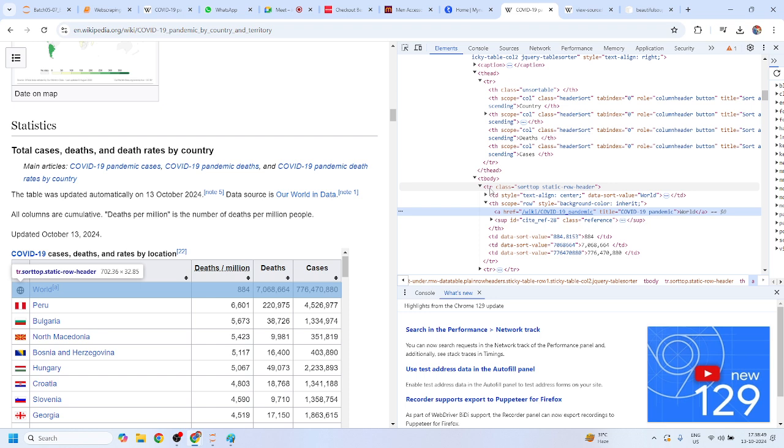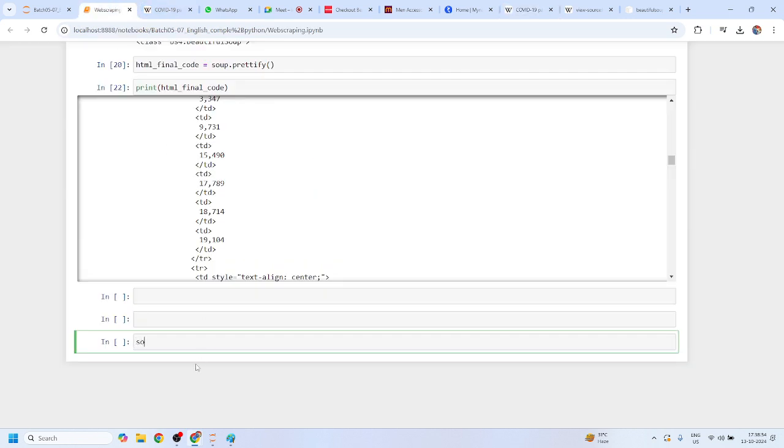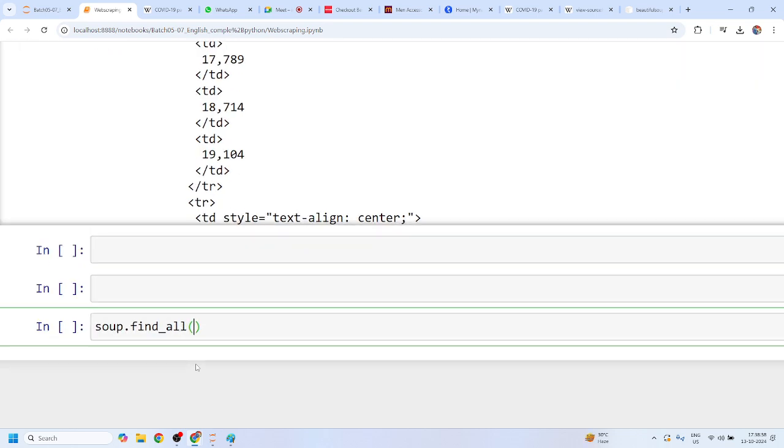Okay, Mohit, this tr is called table row. Yes. Table. So I can simply say soup.find_all, which works inside soup much like the regex concept, and find_all gives you all the tr tags.